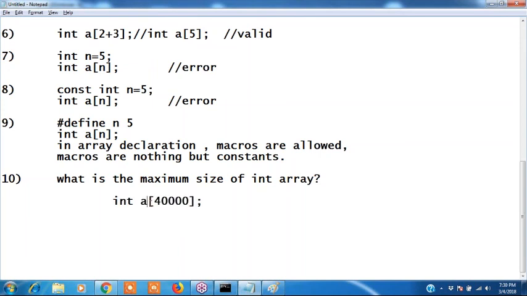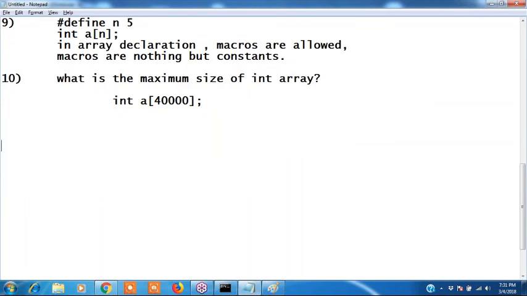If I declare 40,000, guys, listen, each variable requires how many bytes? 2 bytes. 40,000 into 2 bytes means how many bytes required? 80,000 bytes are required. But the stack size is 65,535 bytes only. That's why we should not declare 40,000. Understood?